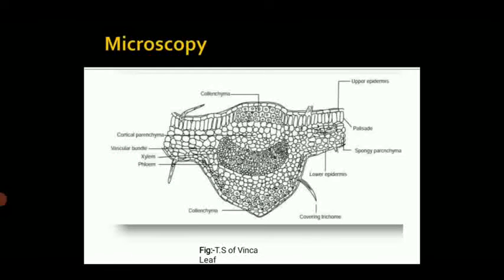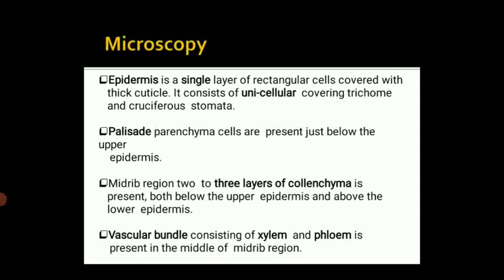Microscopy. When we observe the transverse section of the Vinca leaf, it appears as shown in the figure. The epidermis is a single layer of rectangular cells covered with a thick cuticle. It consists of unicellular covering trichomes and cruciferous stomata.